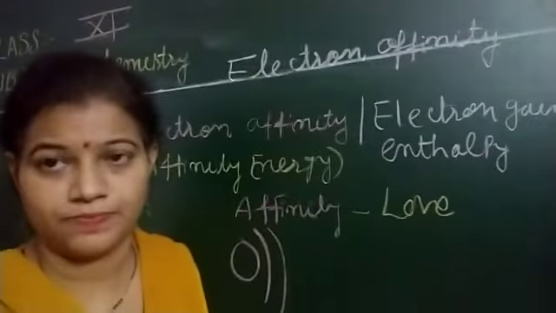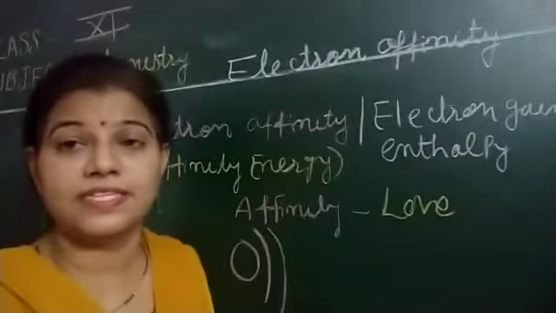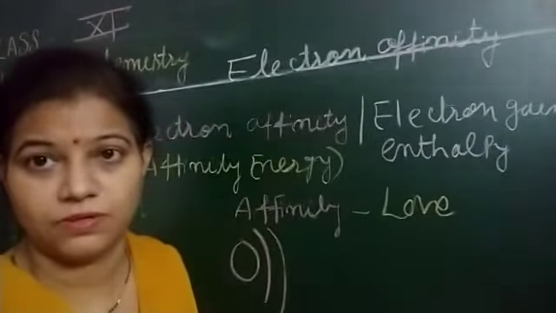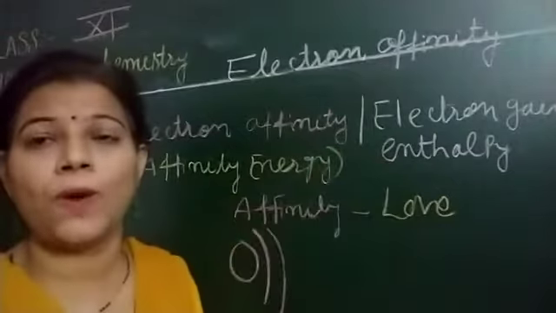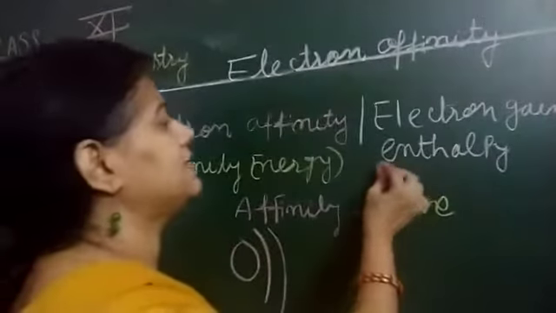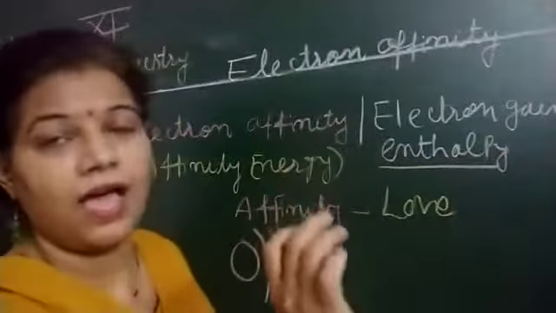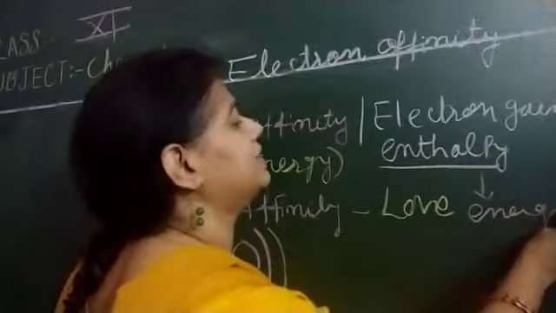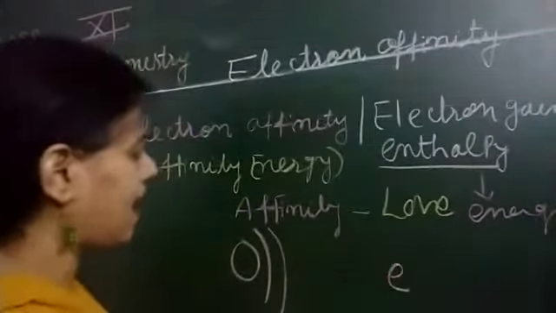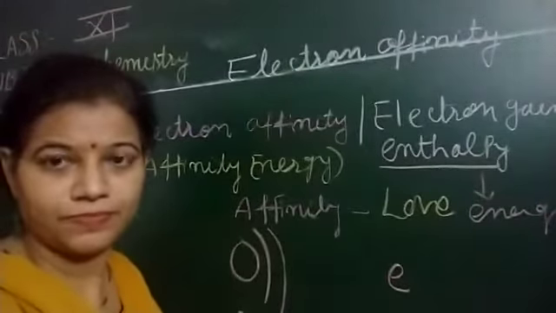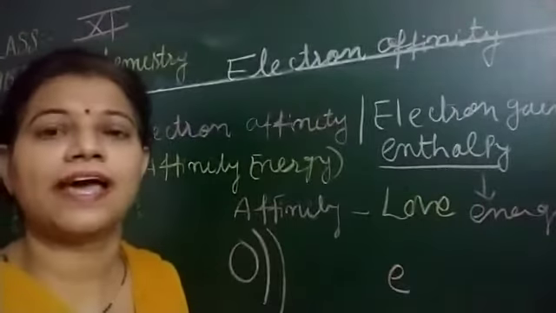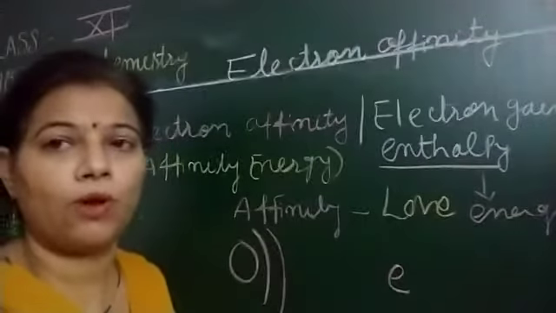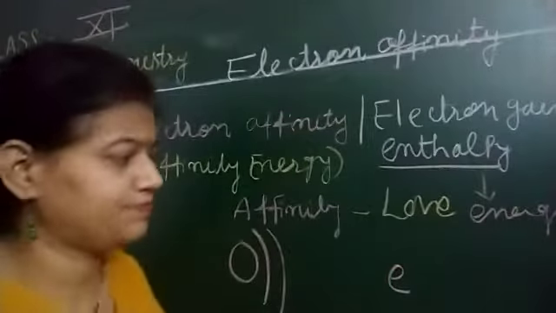add an electron. Clear? Or you can say that it is the amount of energy released or absorbed. Whenever I am using the word electron gain enthalpy, see here the word enthalpy comes. Enthalpy is related with energy. It means it is an isolated gaseous atom, beta. It is a neutral atom. What is an isolated gaseous atom? When the atom is neutral, when the number of protons is equal to the number of electrons.